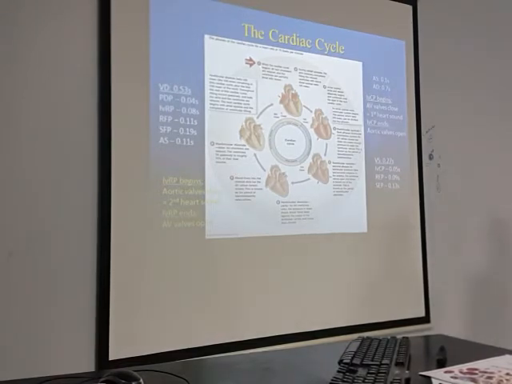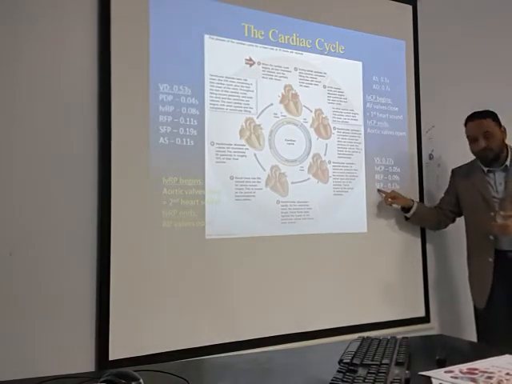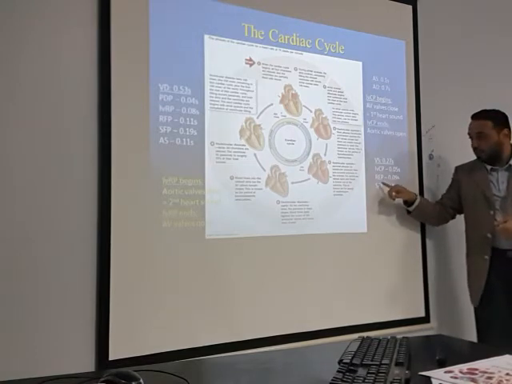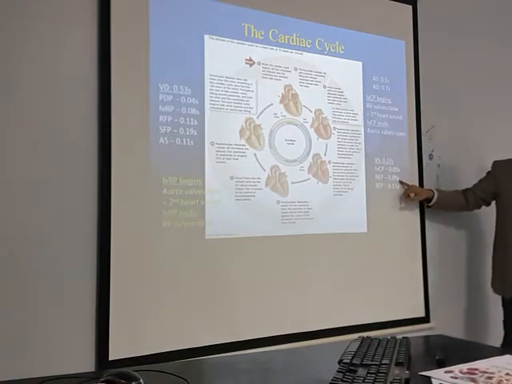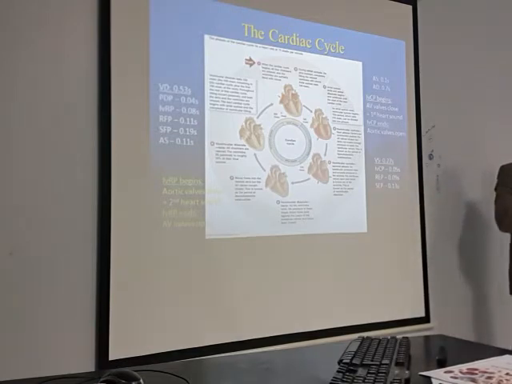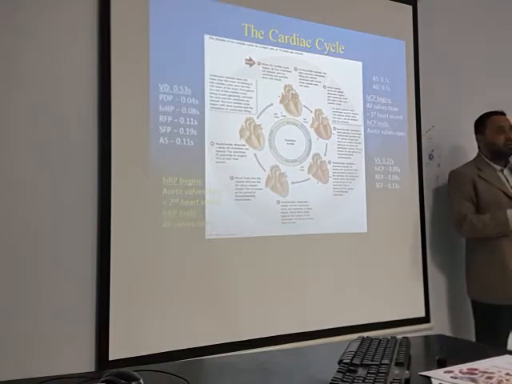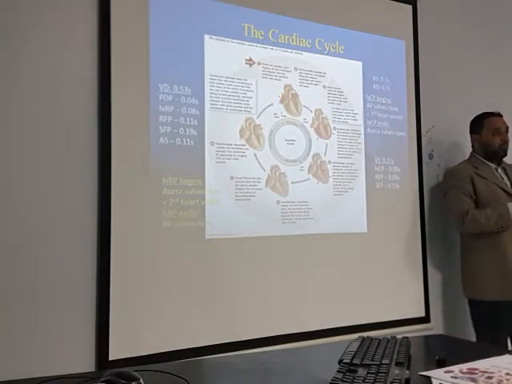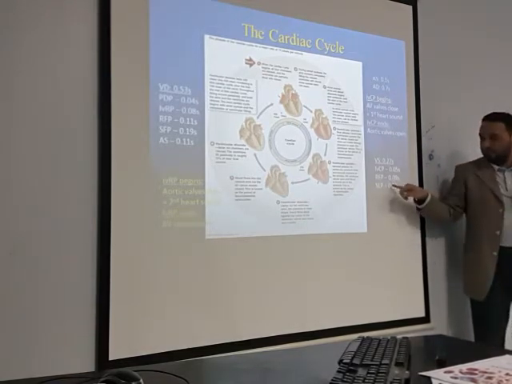And once the door is open, initially it will go very fast, but the remaining blood will go slowly. So two phases of ejection: rapid ejection phase and slow ejection phase. Rapid ejection phase is 0.09. A small trick to remember: rapid ejection phase duration will be less than slow ejection phase.